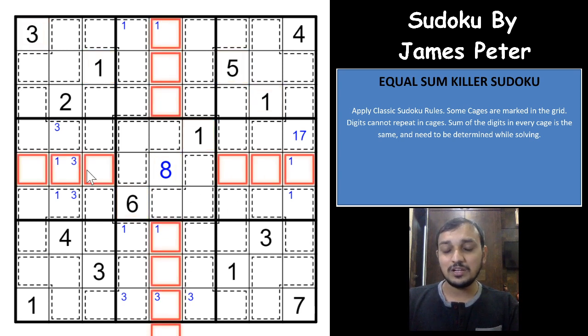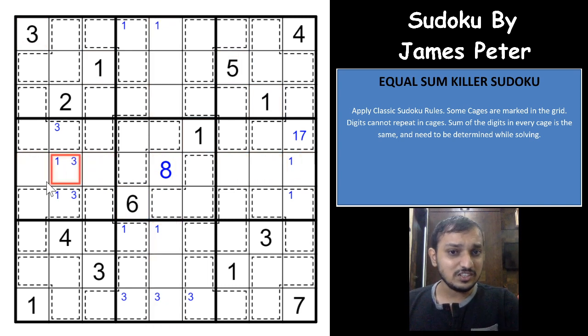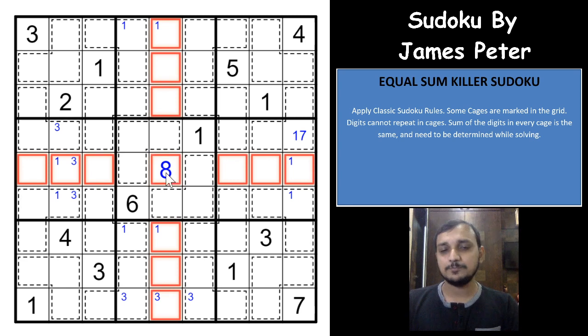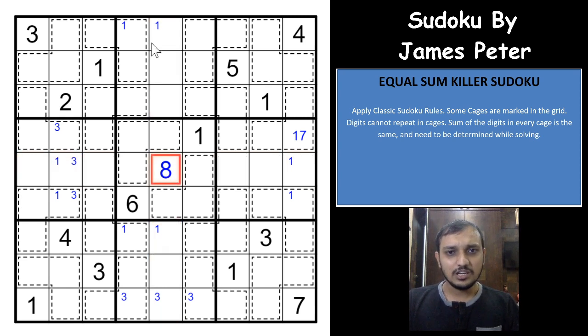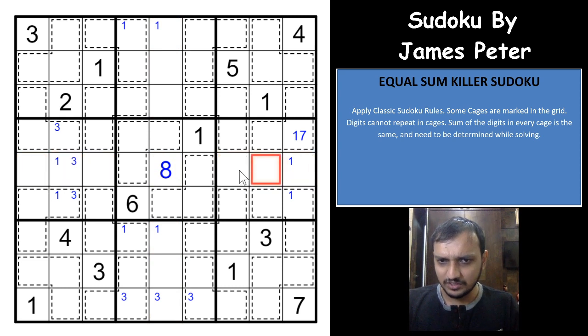Not at all possible. The maximum sum that you can get is 976543, that sums to 22 plus 12 is 34. 34 and 34, 68. A maximum of these 12 cells can have 68 with an 8 here.